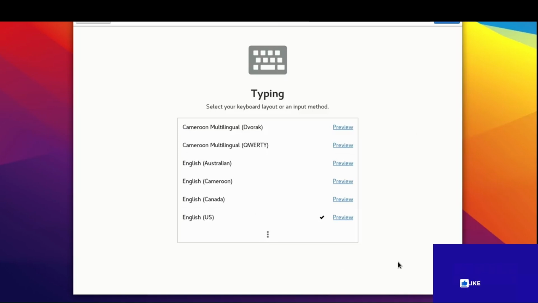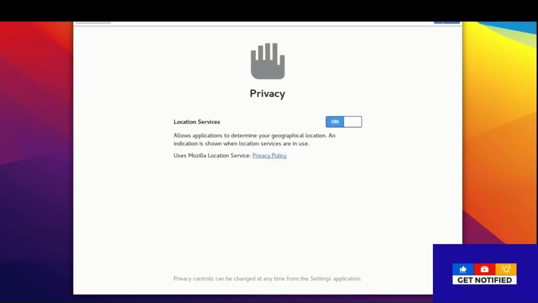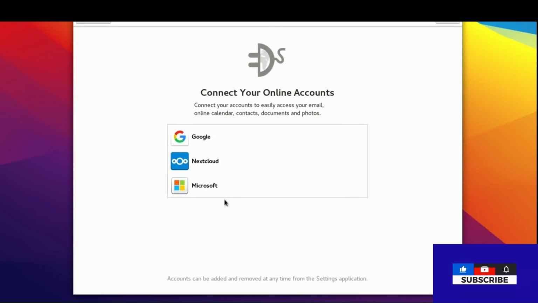Now here you can see typing English US I selected, Wi-Fi I selected, and privacy location service on. Allow applications to determine your geographical location.